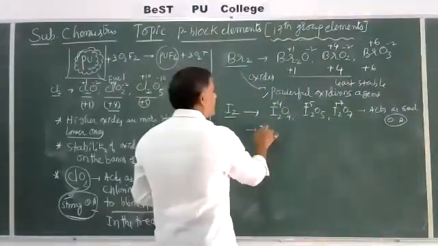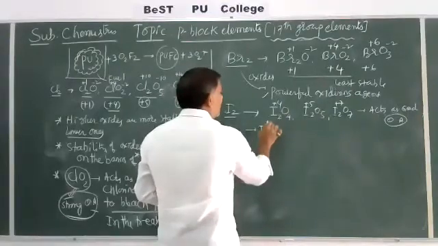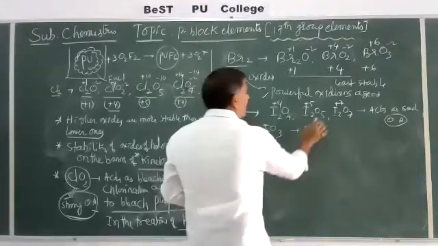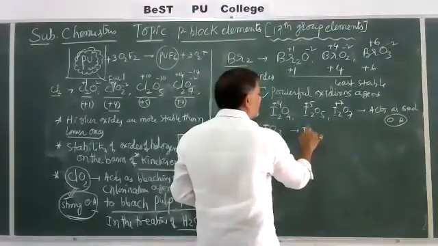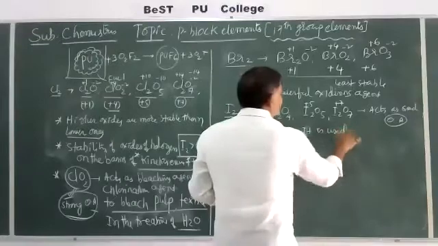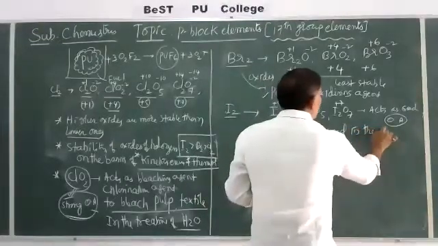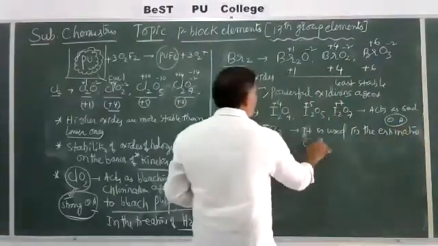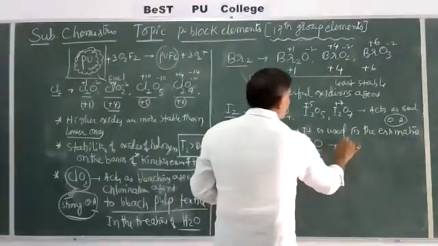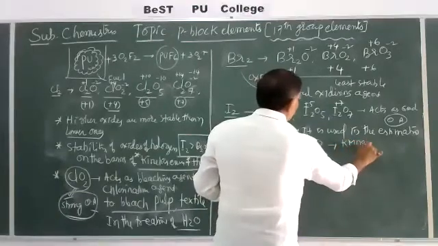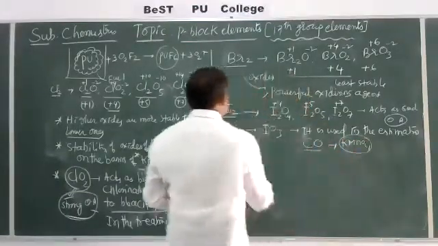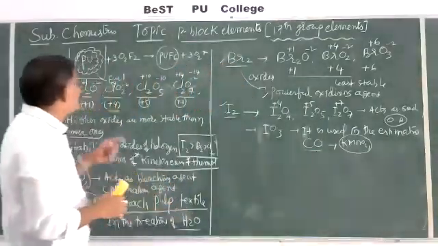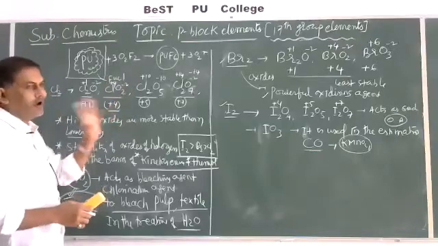And iodates, IO3, are used in the estimation of carbon monoxide by using KMnO4, potassium permanganate treatments. So these are some important oxides of fluorine, chlorine, bromine and iodine.